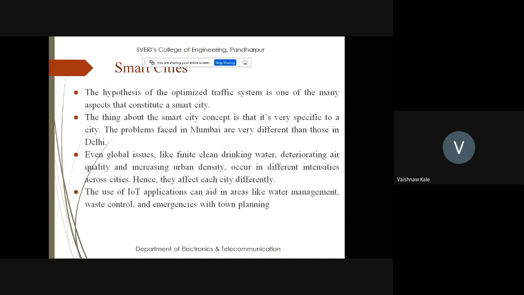so the problems of Mumbai will be different from those of Delhi. So according to the way that the optimized traffic system can be controlled, even global issues like finite clean drinking water, deteriorating air quality, and increasing urban density occur in different intensities across cities. Hence, they affect each city differently. The use of IoT applications can aid in areas like water management, waste control, emergency, and town planning.